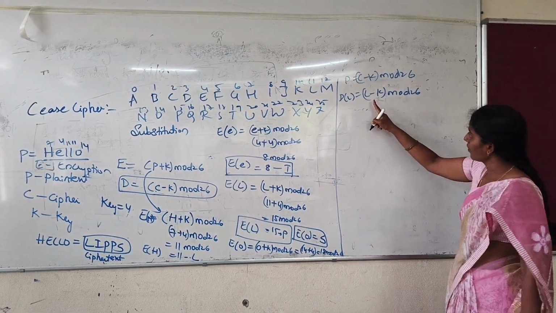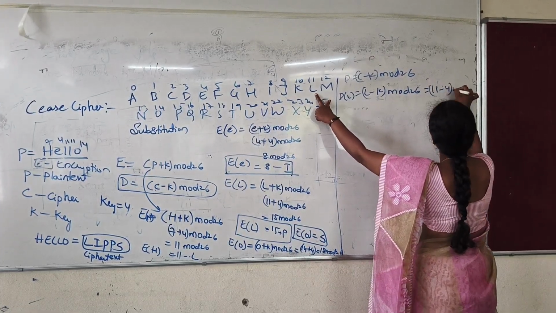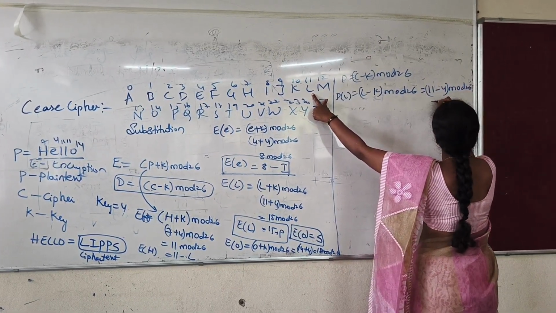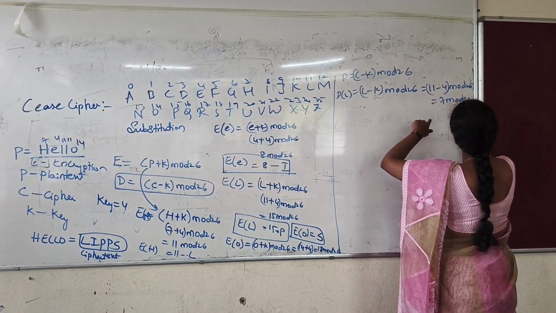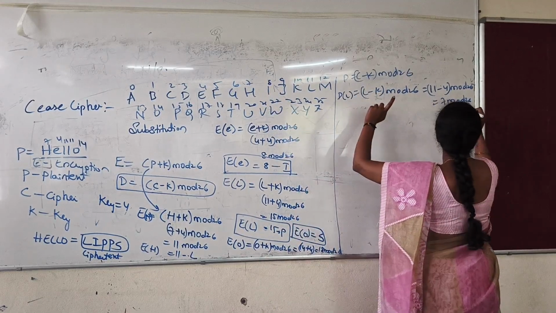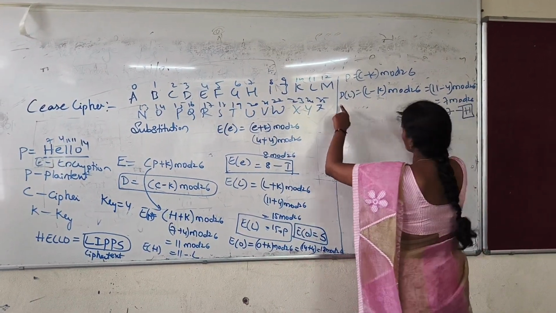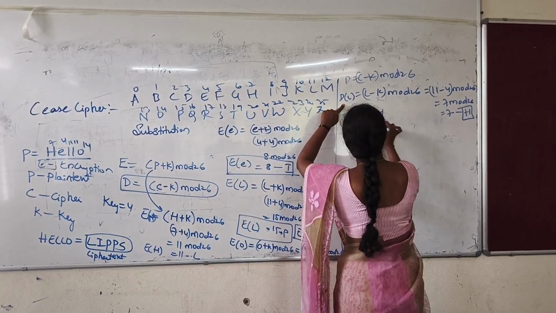What is the L value here? 11. 11 minus 4 mod 26. 11 minus 4 is how much? 7. 7 mod 26 is 7. What is the 7 value? H. So D of L is equal to H.